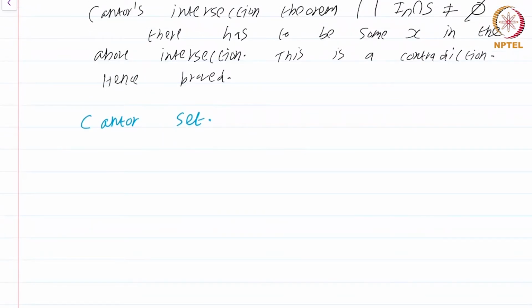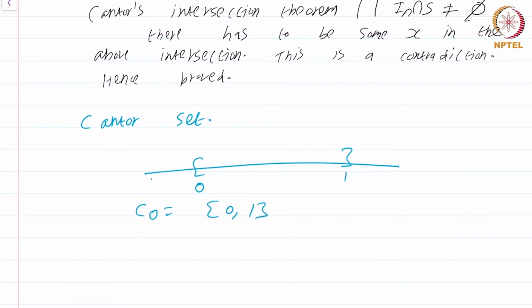Okay, let's check some properties of the Cantor set. Before that, I have to define it. Look at the closed interval [0, 1]. I just call C0 to be this. Now C1, I just remove the middle 1/3. That is just the open interval (1/3, 2/3). So I will be left with [0, 1/3] union [2/3, 1].